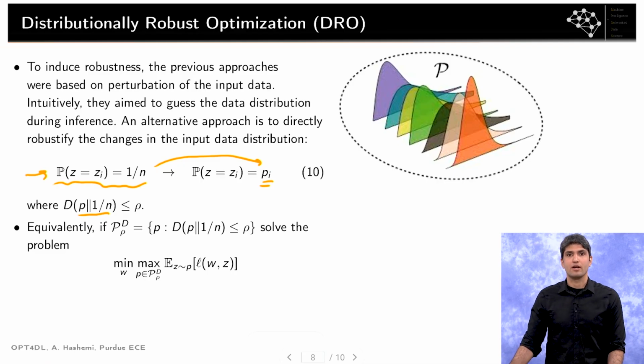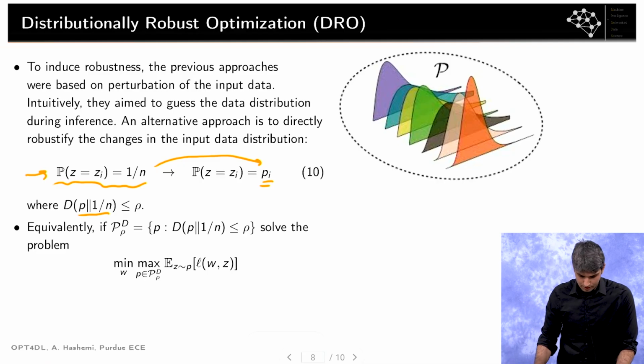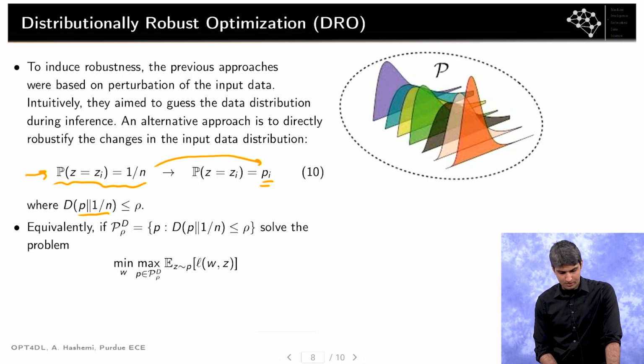So we're talking about the distance or the divergence between probability vectors. Therefore, natural notions of distance, such as KL divergence, will be applicable here. Notions such as the Euclidean norm perhaps are not a good idea to be used here. All right. So we are perturbing the input distribution, and we want to make sure that the perturbation is bounded according to some nice notion of divergence.